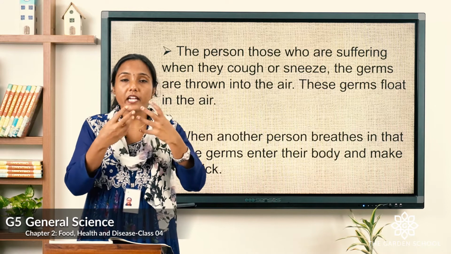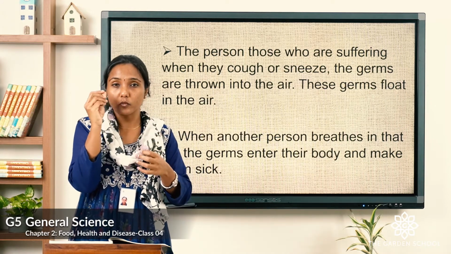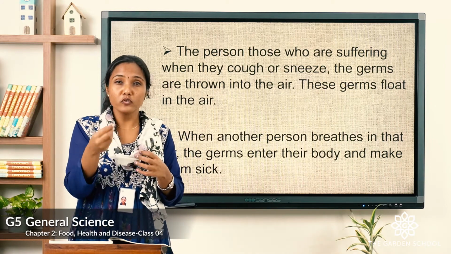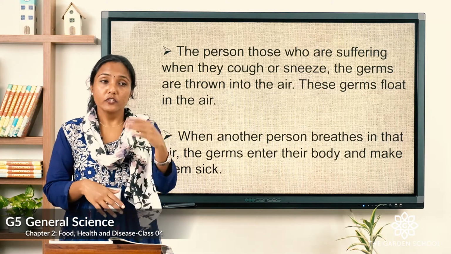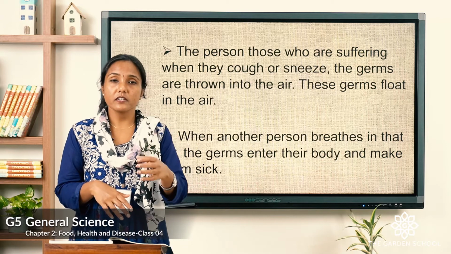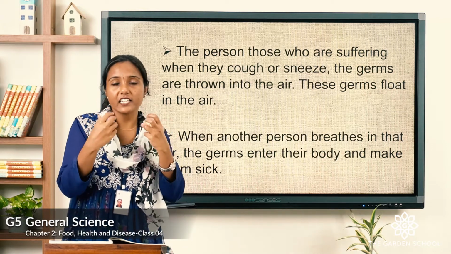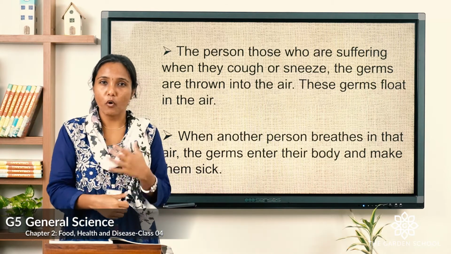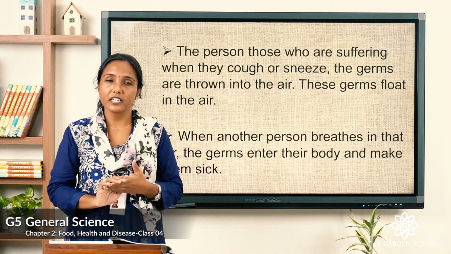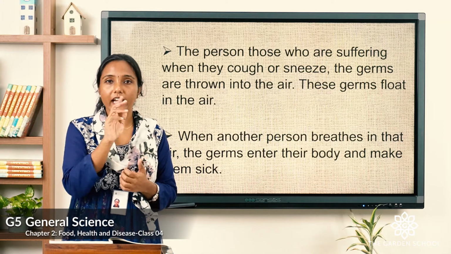The germs from their mouth flow out to the air, and that germs float in the air. So if another person comes, and if he or she inhales the same air, what happens? The germs will get inside their body and the person will get infected. That is the way, through air it spreads.